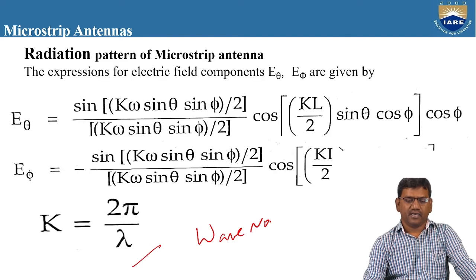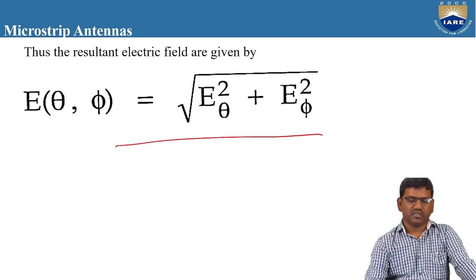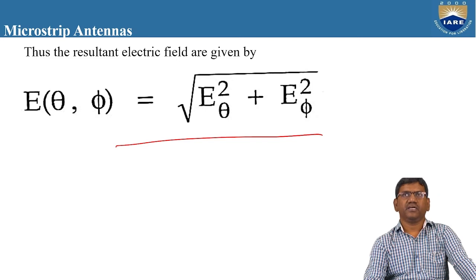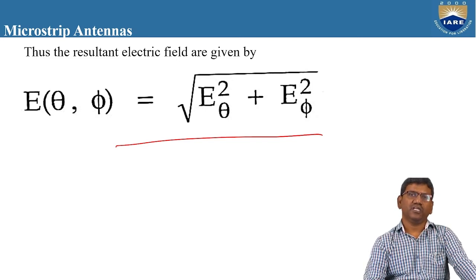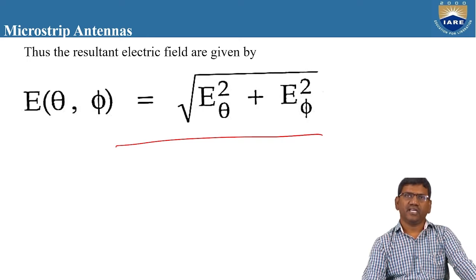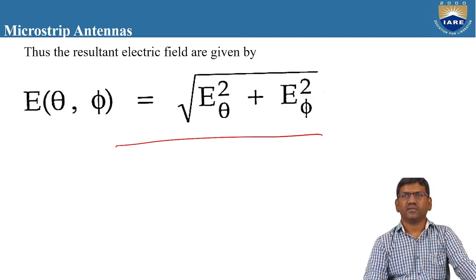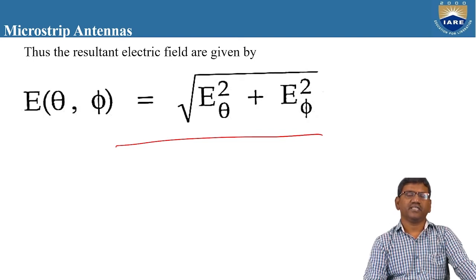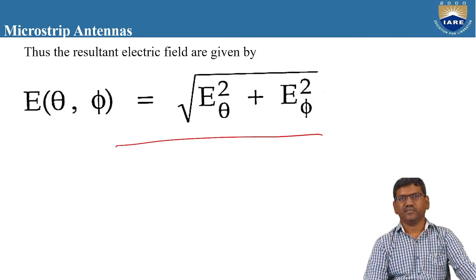So let us conclude the microstrip antenna. A microstrip antenna basically consists of a patch made of copper or gold, laid over a dielectric substrate which may be alumina or epoxy, and this dielectric substrate is laid over the ground plane. And this patch is given a transmission line for feeding, for exciting. So these are the 4 common features for any type of microstrip antenna of any shape.